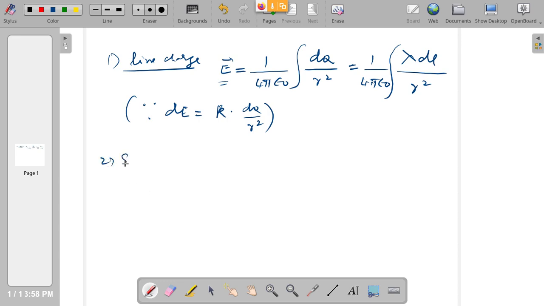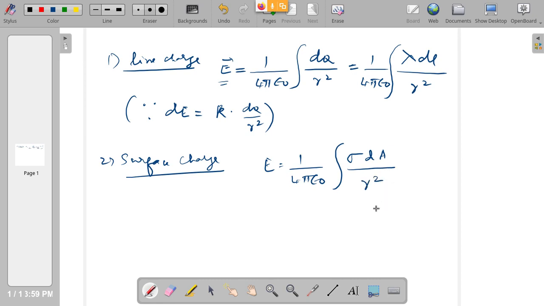Same way for surface charge, E is equal to 1 by 4 pi epsilon naught integration of dq by r squared, where dq is sigma into dA, divided by r squared.